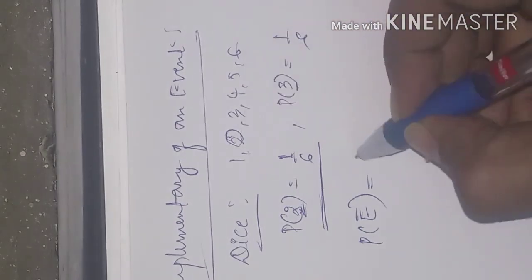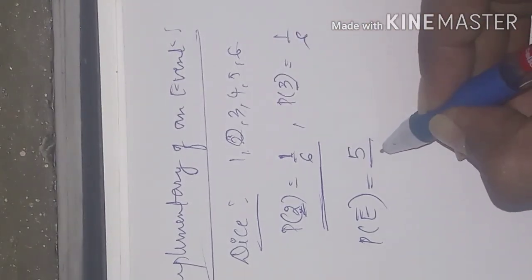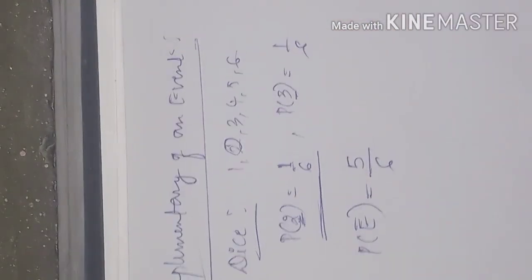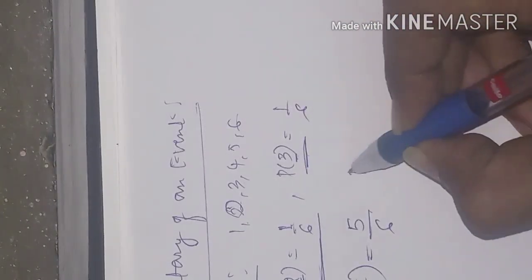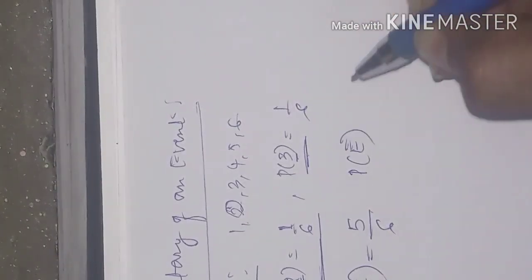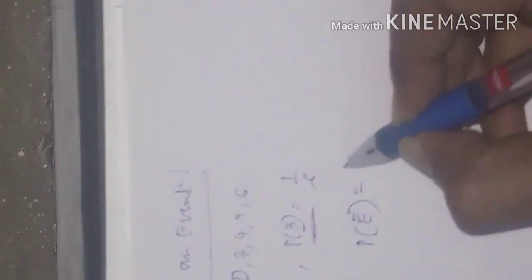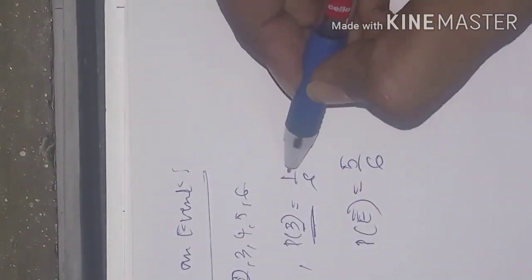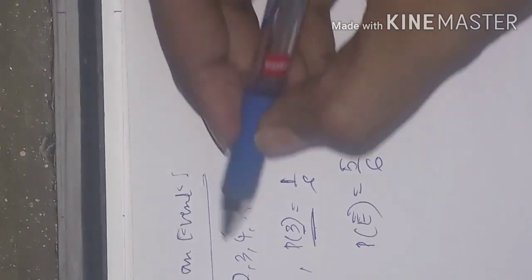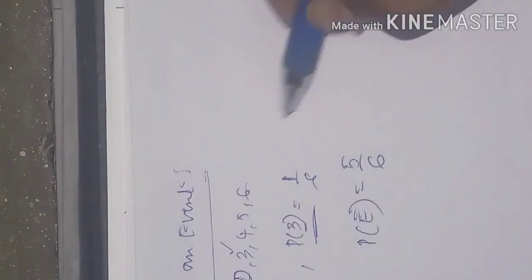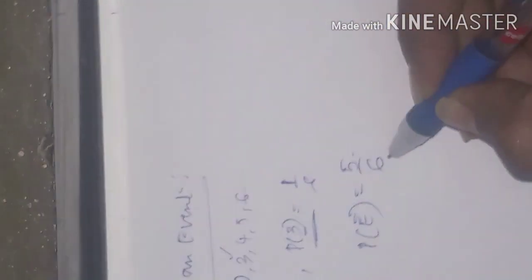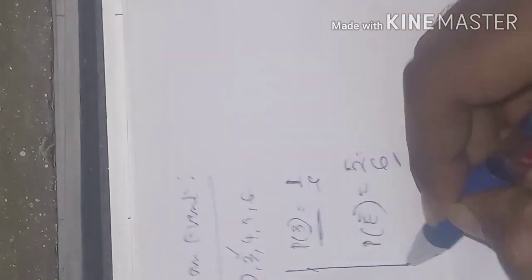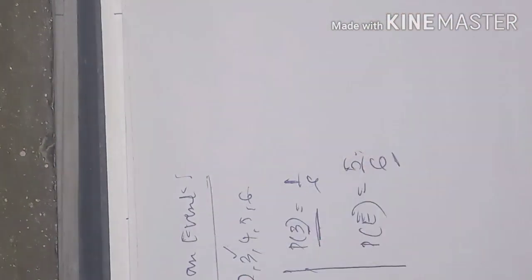So how many left out there? 5. So total number of outcomes are 6. So this is 5 by 6. We'll talk about the complementary of P of 3. So P of 3 complementary of an event is also 5 by 6, because we got one answer here, that is 3. So 3 excluding 3, how many left out? 5. So 5 by 6.